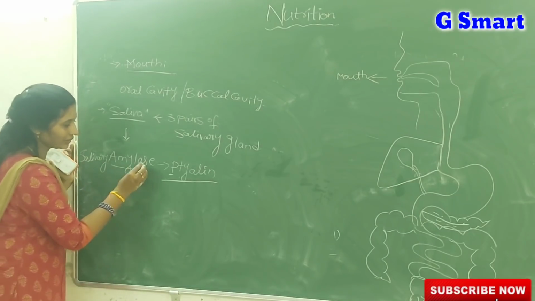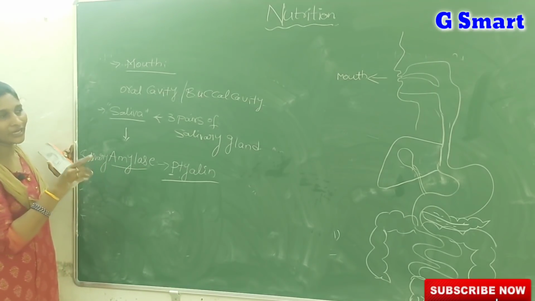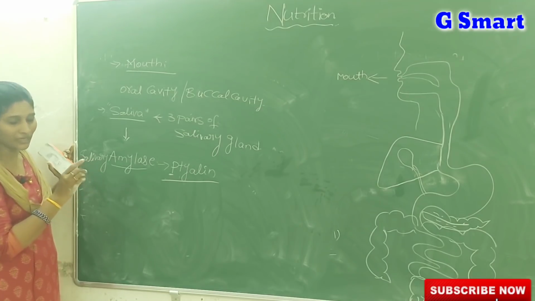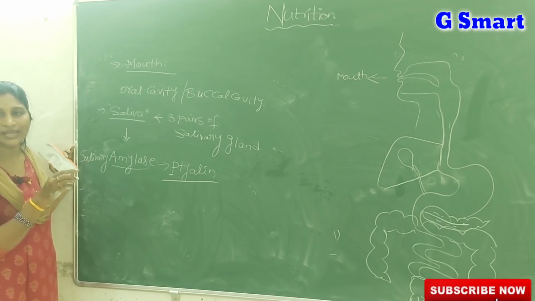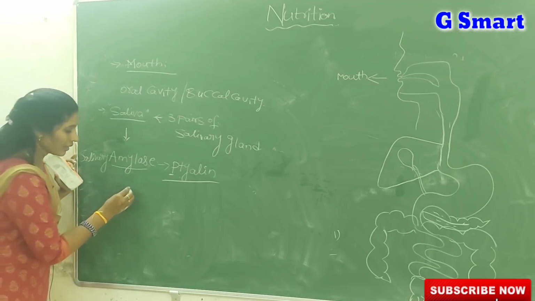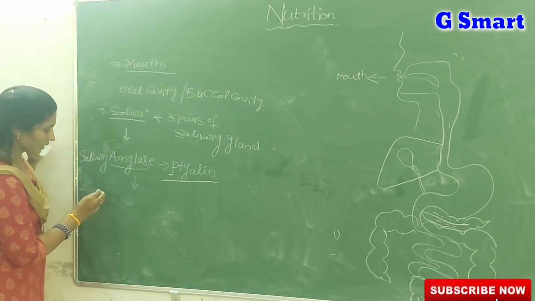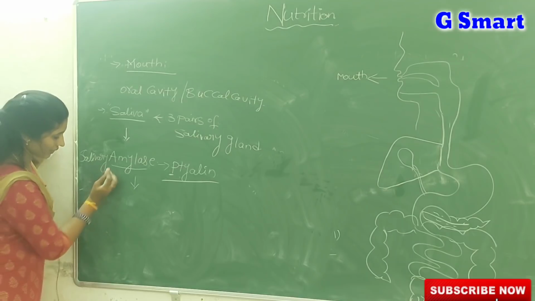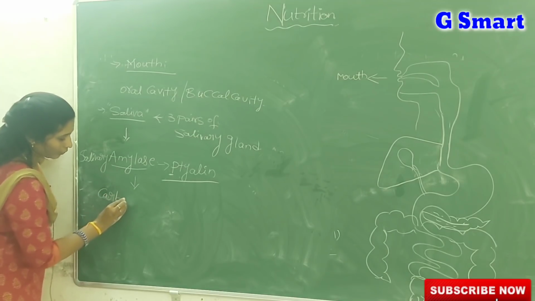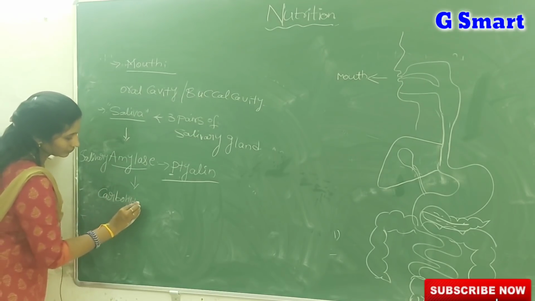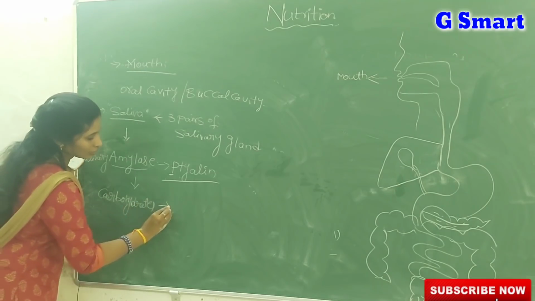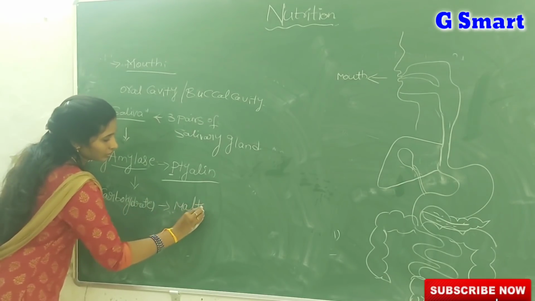If you hear the name amylase anywhere in the digestive system, it specifically acts on carbohydrates and converts carbohydrates into maltose.